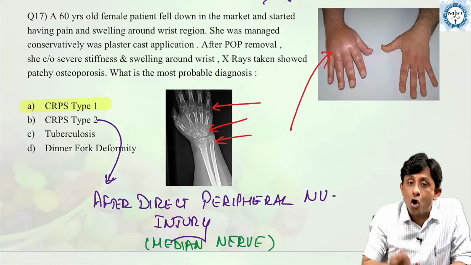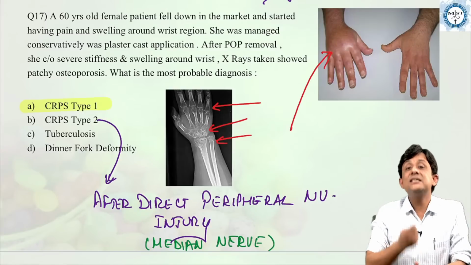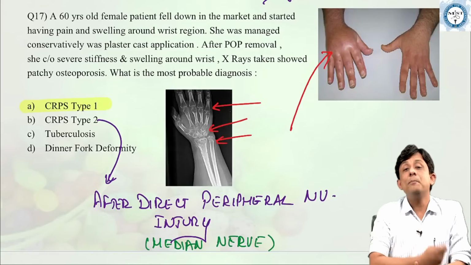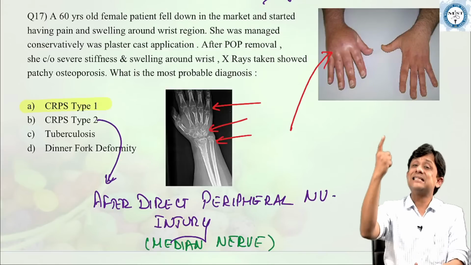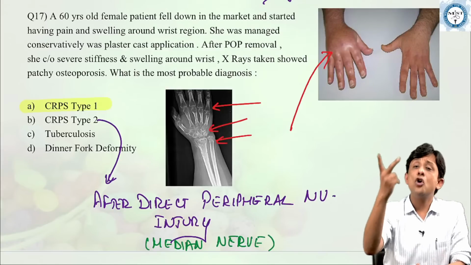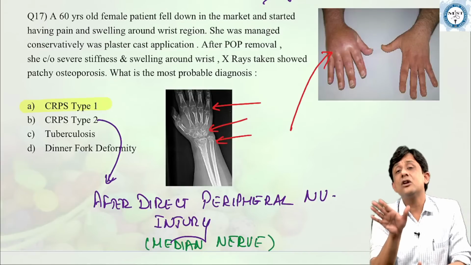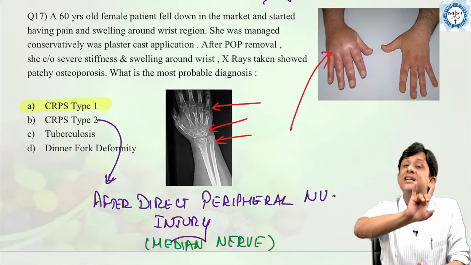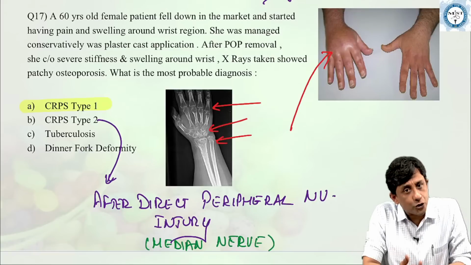Most common cause of complex regional pain syndrome type 1 is Colles fracture. So please remember this, complex regional pain syndrome type 1 or reflex sympathetic dystrophy or Sudeck's osteodystrophy, all are the same things. They are caused most commonly after Colles fracture, but it is not exclusive. It can happen in the foot also after a significant soft tissue injury.